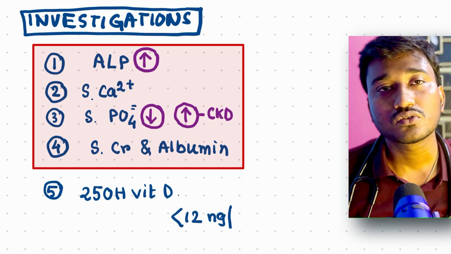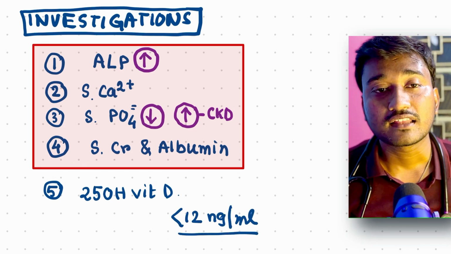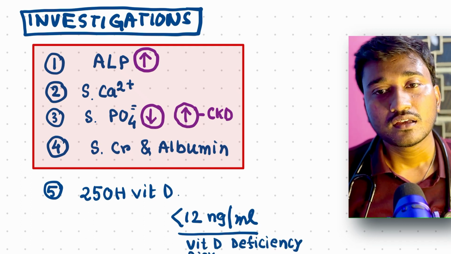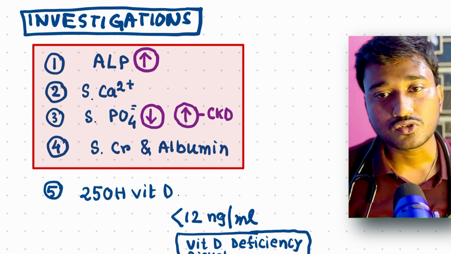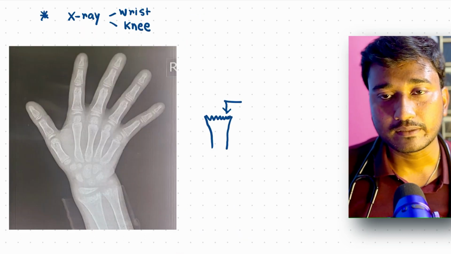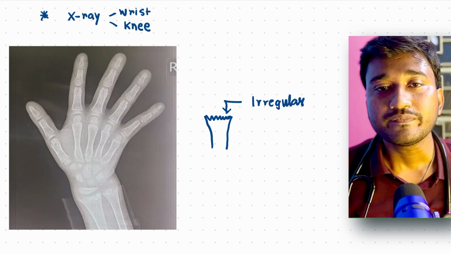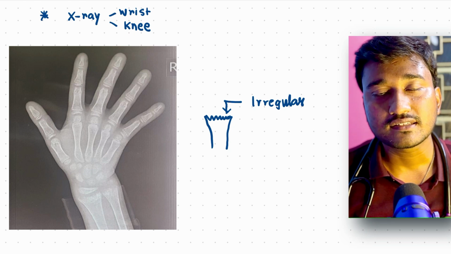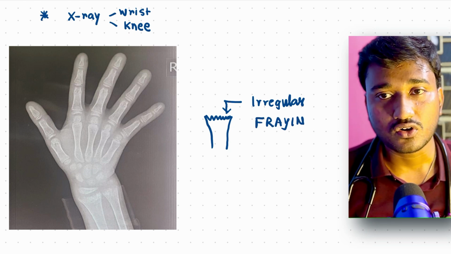Okay, so another optional investigation is 25 hydroxy vitamin D. It is usually deficient because the most common cause is vitamin D deficiency. Remember, less than 12 nanogram per ml. Okay, and the second investigation is your X-ray, bilateral wrist and knee joint X-ray you must order.